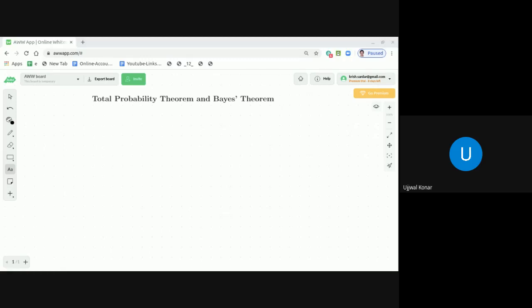Good evening, dear students. Today we are going to discuss probability, and the topics we are going to discuss today are the total probability theorem and Bayes theorem. And this is in continuation of our earlier classes on probability.